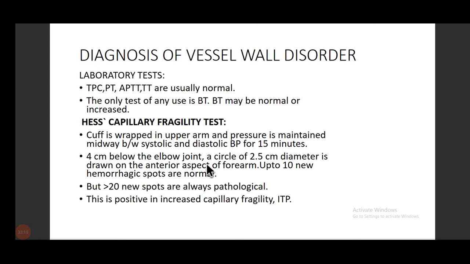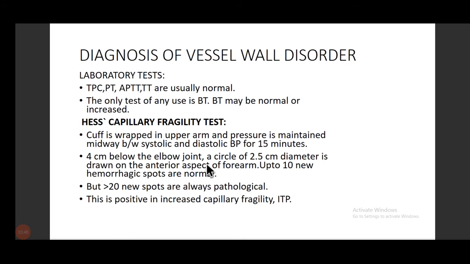So we have this test called the Hess capillary fragility test. What happens in this is that we take a BP cuff and wrap it on the patient's upper arm. The pressure that is maintained is between the systolic and diastolic BP of the patient for 15 minutes. Okay, and just below the elbow joint, we make a 4 to 5 centimeter